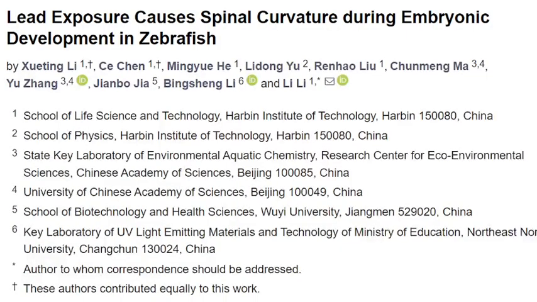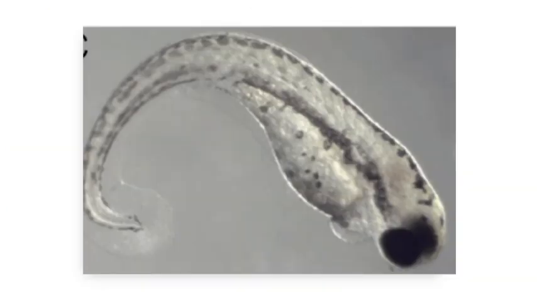A fascinating study shown here, conducted by Lee et al. at the Harbin Institute of Technology in 2022, sheds light on what may cause some of these symptoms on a molecular level. The study, titled Lead Exposure Causes Spinal Curvature During Embryonic Development in Zebrafish, uses zebrafish as a model organism for vertebrates. The team introduced lead to embryonic zebrafish, which caused symptoms such as delayed hatching, increased heart rate, and malformations, namely spinal curvature.